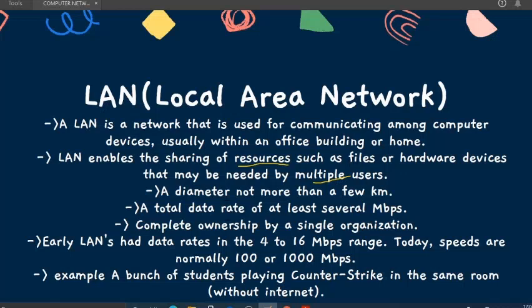Then what is the area? A diameter not more than a few kilometers. We cannot go more than this because, as the name says, it is a local area network. It can range a few kilometers only.